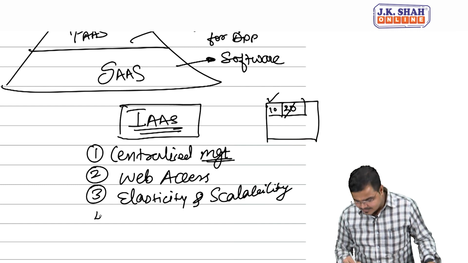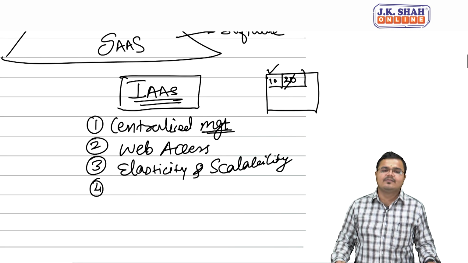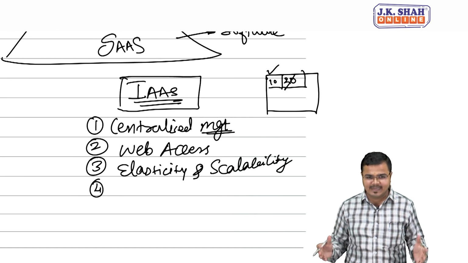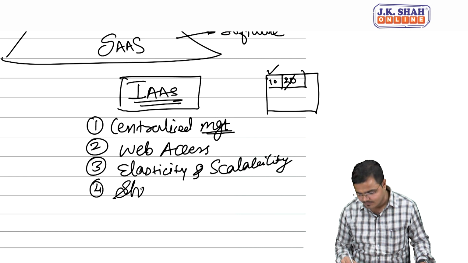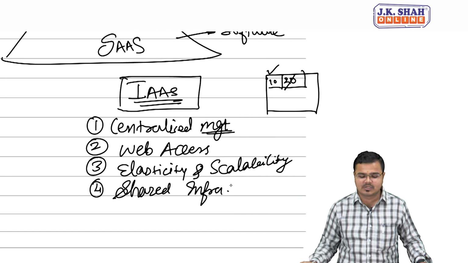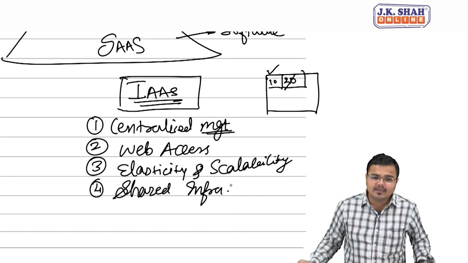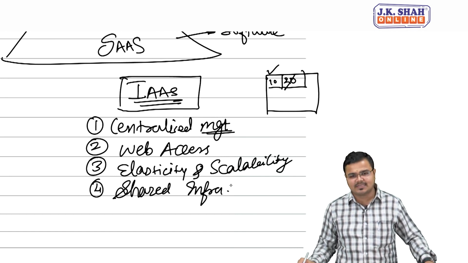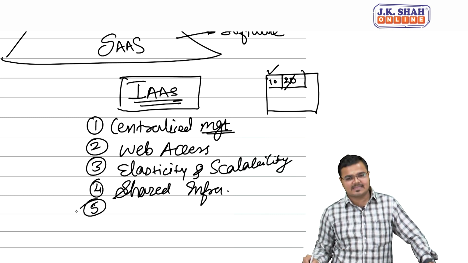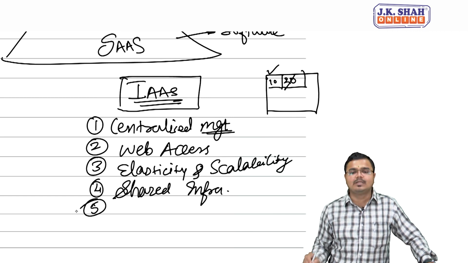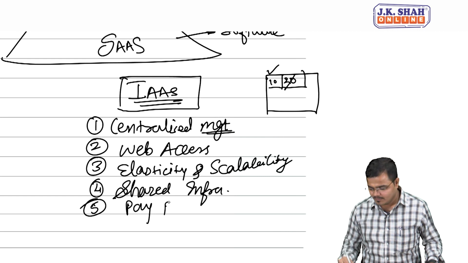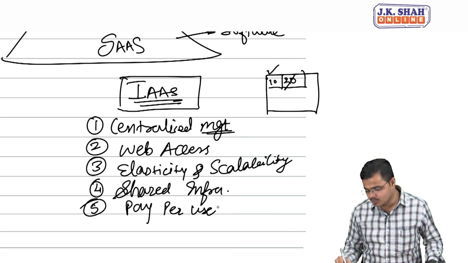Now, in IaaS, they are not providing the services only to one, they are providing the services to many, and thereby one more characteristic is the shared infrastructure, where many people come and store their data. Last but not the least, the entire IaaS service is available on the basis of what you use, and thereby it is called a pay per use service.